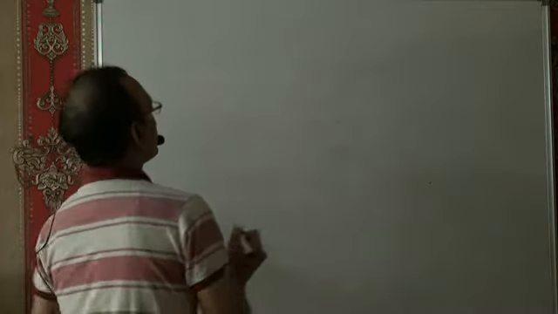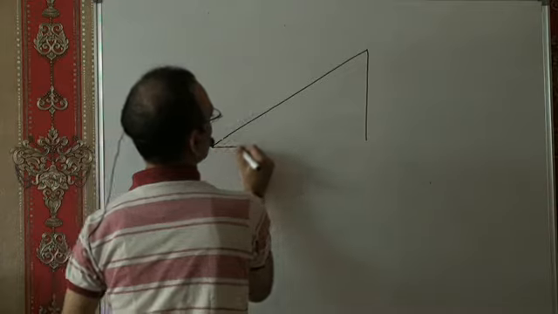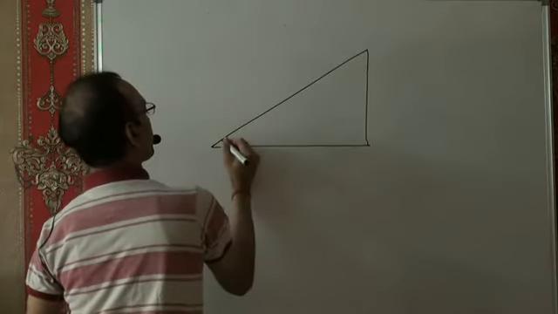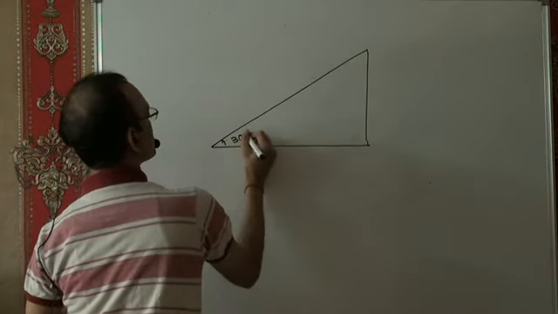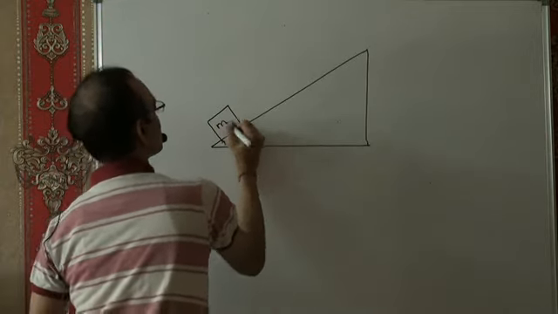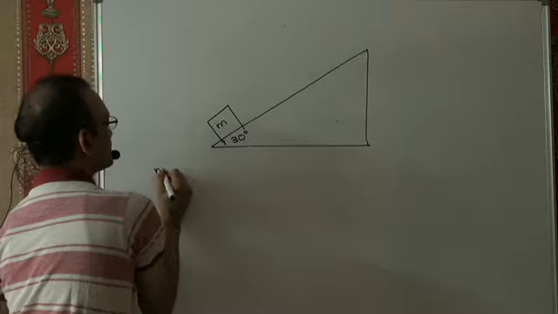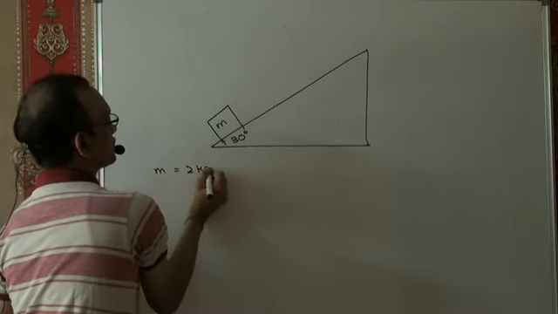we might encounter something like this. Say there is an inclined plane. This is 30 degrees. There is a mass m resting on this smooth inclined plane. This inclined plane is fixed and smooth, and say m is 2 kgs, right?